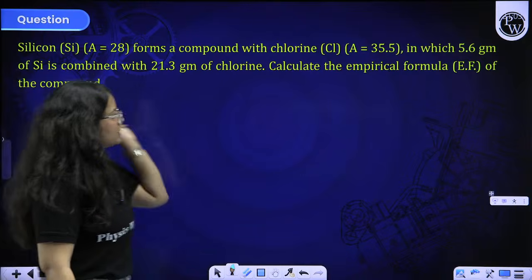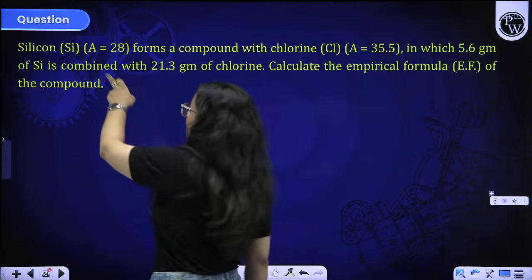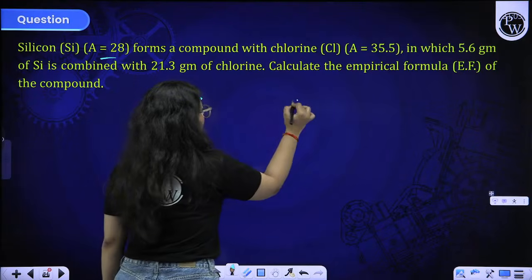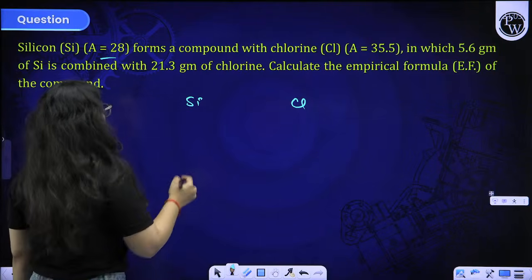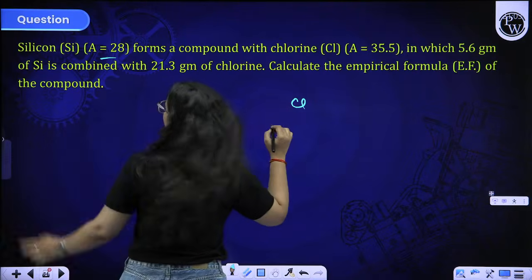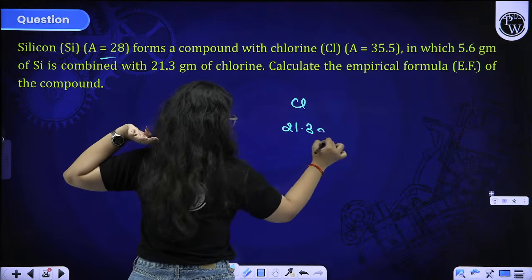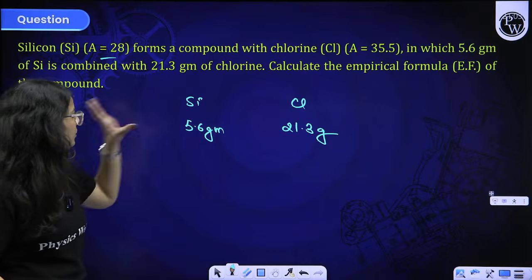See, in this question, what I was telling you, here you will get the concept more clearly. Silicon, mass number given to you, compound with chlorine. So, beta, we have silicon, we have chlorine, in which 5.6 gram of silicon is combined with 21.3 gram of chlorine. Okay. You need to calculate the empirical formula.